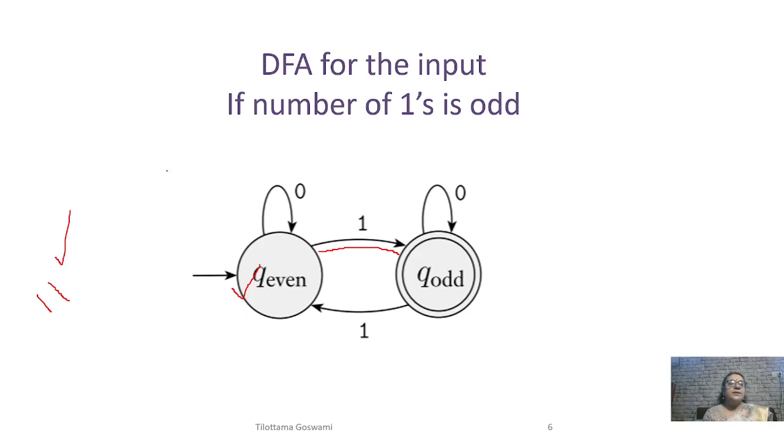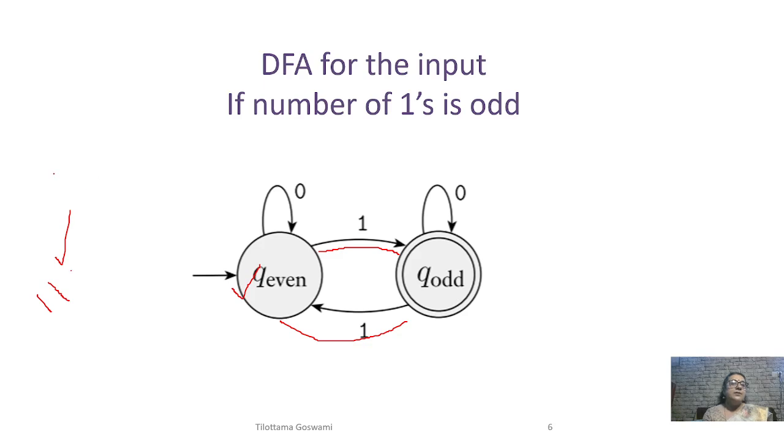Next, another one, it goes back to even, and it ends here, and q even is not a final state. Hence 1 1 is rejected, and the language says its number of ones is even, and that's not the language of this finite automaton.